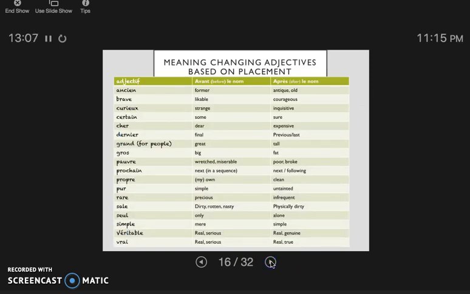The meanings of some adjectives will change before and after the noun. So ancien, if I put it before the noun, means former. If I put it after, it means old. So if I say mon ancien professeur, it means, oh yeah, my former professor. But if I say mon professeur ancien, oh my gosh, this guy is decrepit. Similarly, un étudiant curieux is an inquisitive student, whereas un curieux étudiant is a strange student.